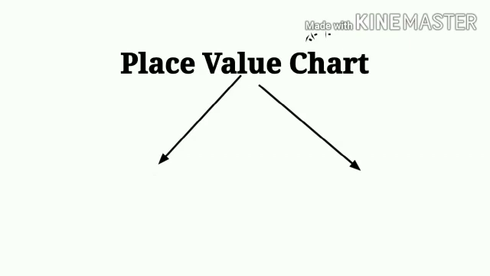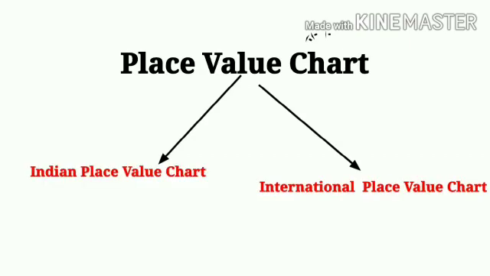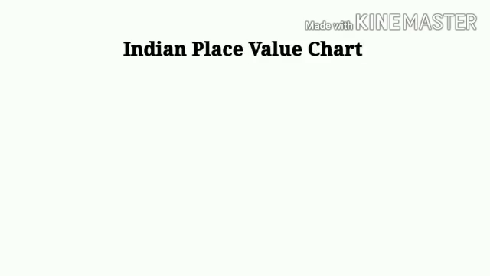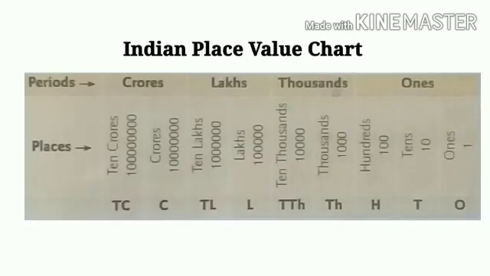There are two types of place value chart, the Indian place value chart and the international place value chart. So first we discuss the Indian place value chart. In an Indian place value chart, the 9 places are grouped into 4 periods. These periods from right to left are ones, thousands, lakhs, crores. The ones period is divided into 3 places and the rest, thousands, lakhs and crores periods, are divided into 2 places.